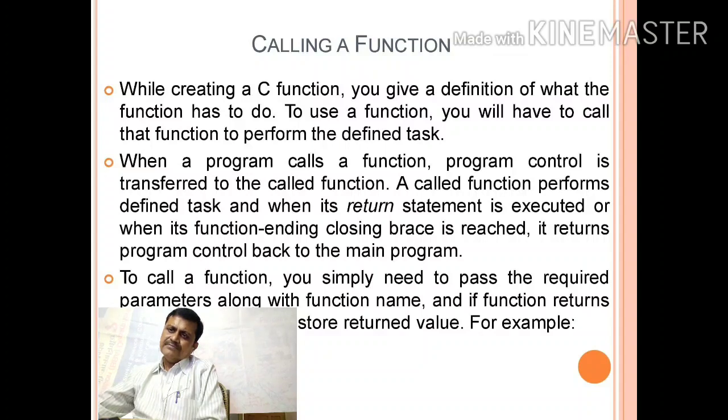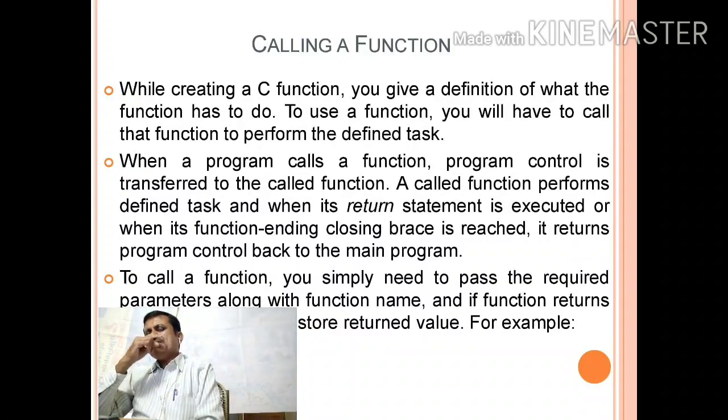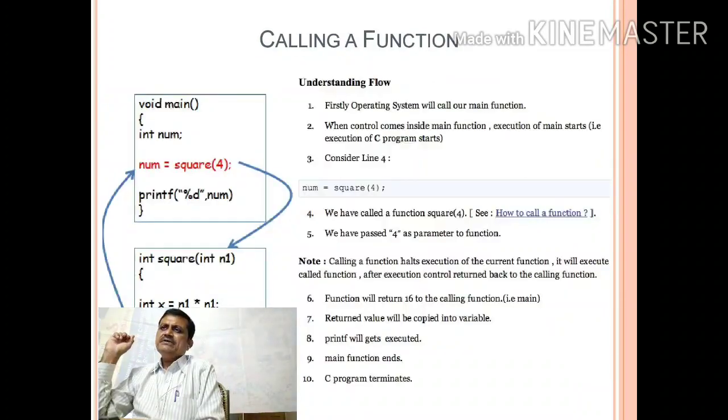To call a function, you simply need to pass the required parameters along with the function name, and if the function returns a value, then you can store the return value. For example, you can see in the above example: void main, int number is equal to square of 4, printf number.